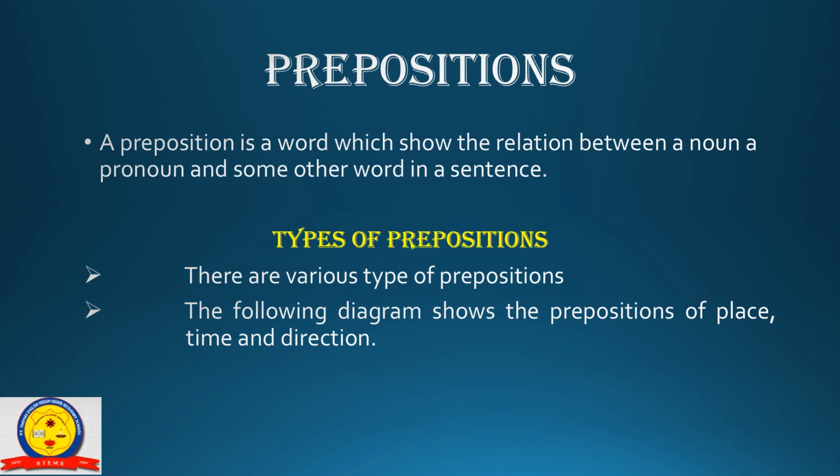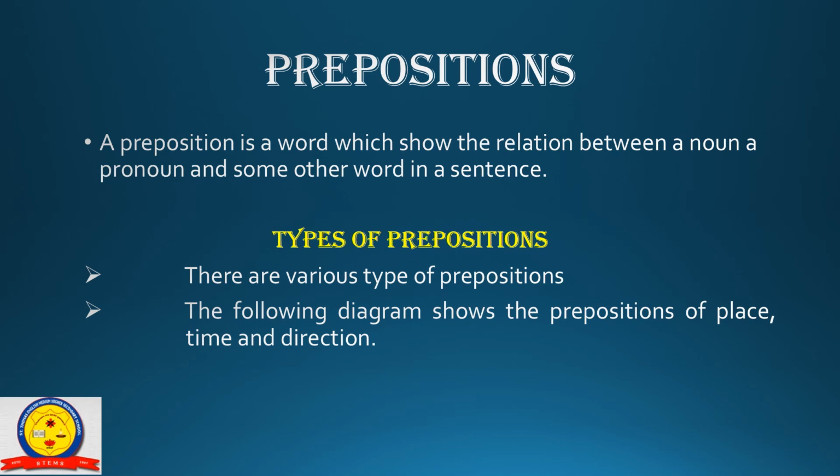A preposition is a word which shows the relation between a noun or a pronoun and some other words in a sentence. Is it okay? What is a preposition? Yes, I repeat, a preposition is a word which shows the relation between a noun or a pronoun and some other words in a sentence. Now we will discuss types of prepositions.